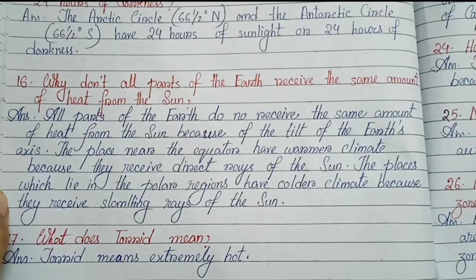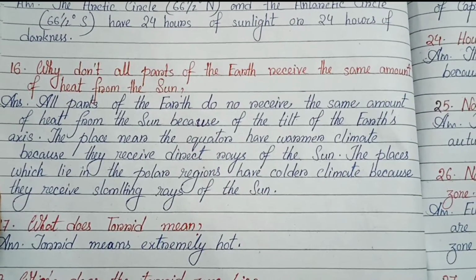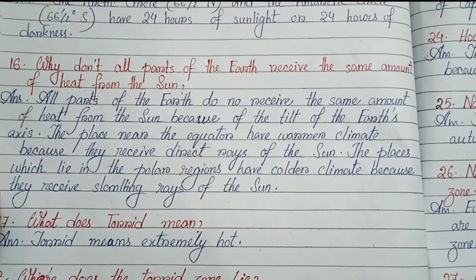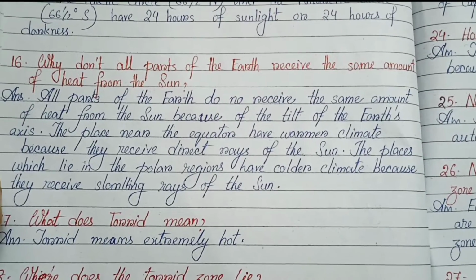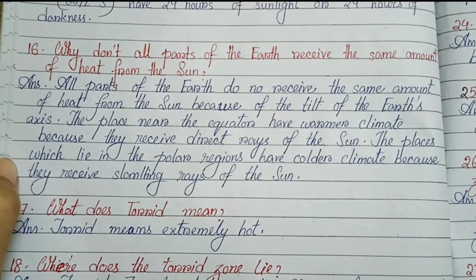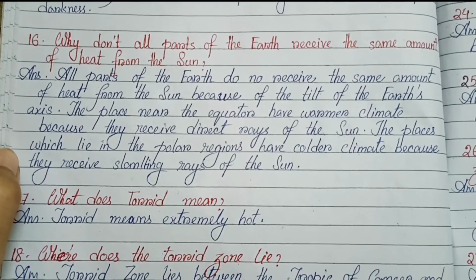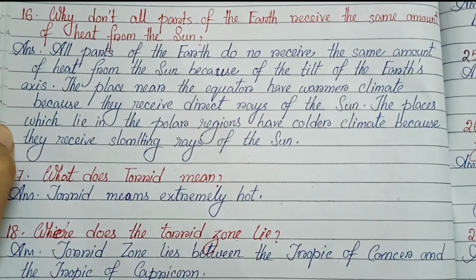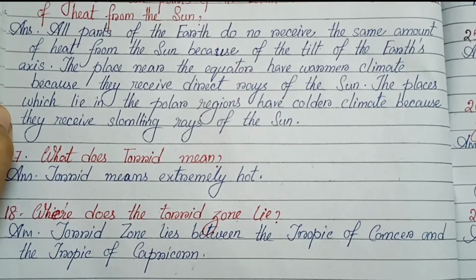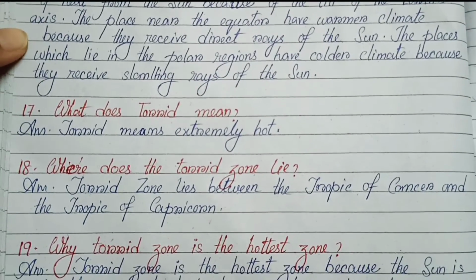Number 66. Why don't all parts of the earth receive the same amount of heat from the sun? All parts of the earth do not receive the same amount of heat from the sun because of the tilt of the earth's axis. The places near the equator have a warmer climate because they receive direct rays of the sun. The places which lie in the polar regions have a colder climate because they receive slanting rays of the sun.